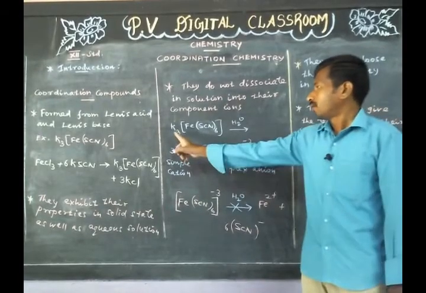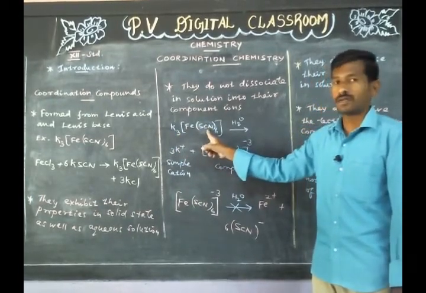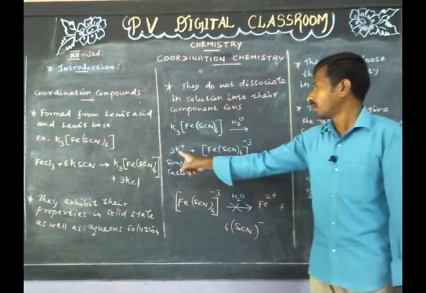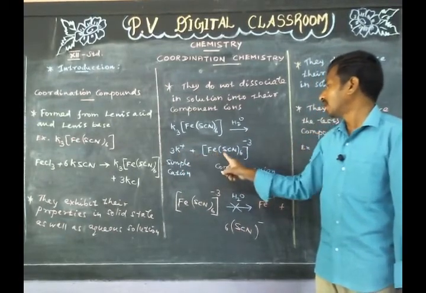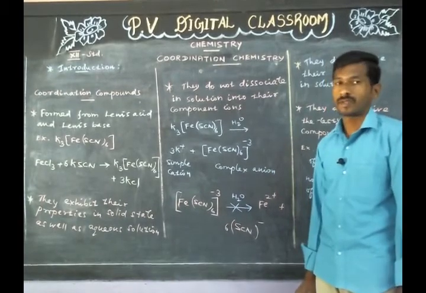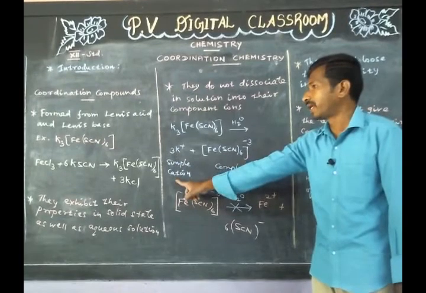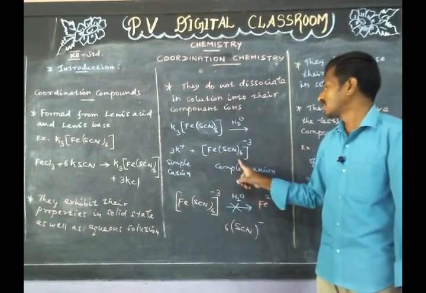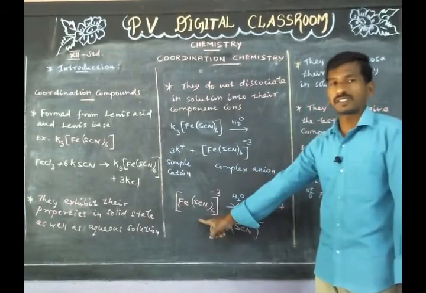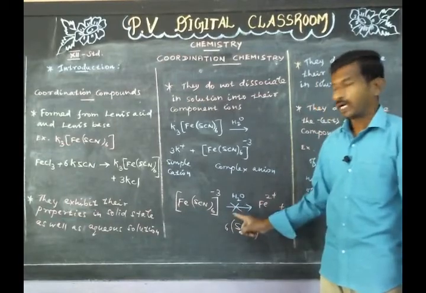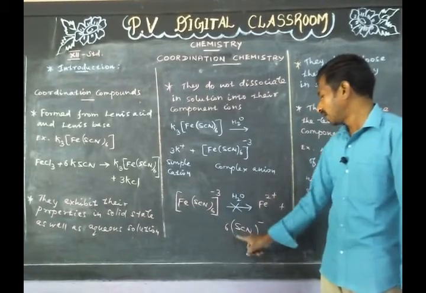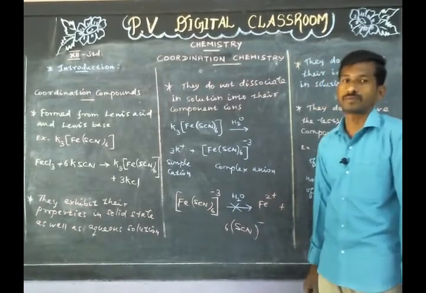Example, potassium ferrithiocyanate dissociates into K+ and [Fe(SCN)6]3- ions in solution. Here K+ is a simple cation and [Fe(SCN)6]3- is a complex anion. This complex anion does not dissociate into Fe3+ and SCN- ions in solution.